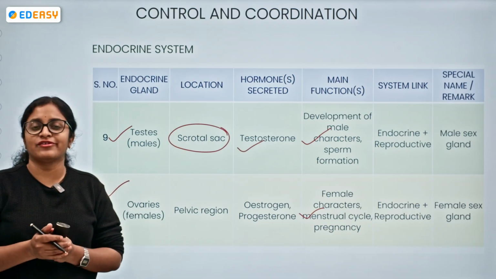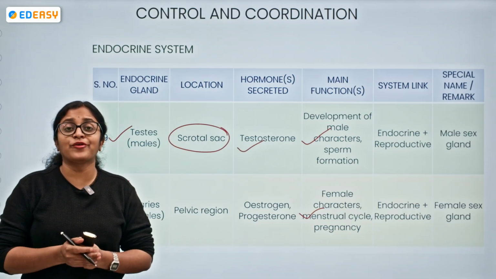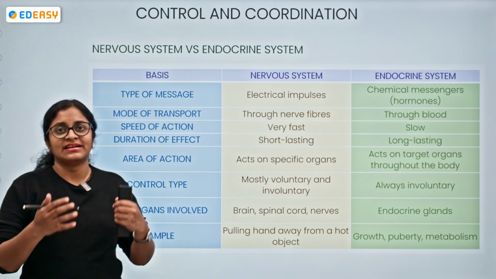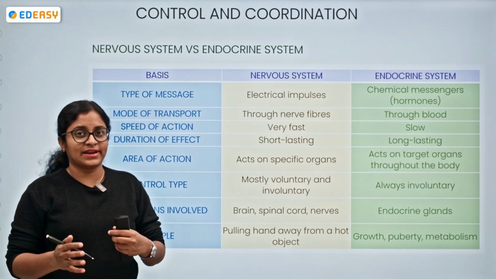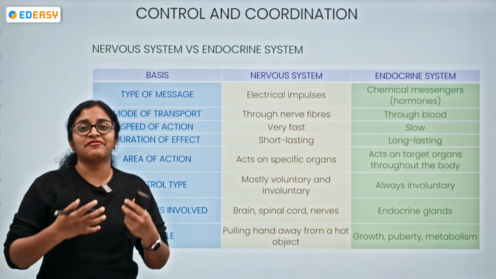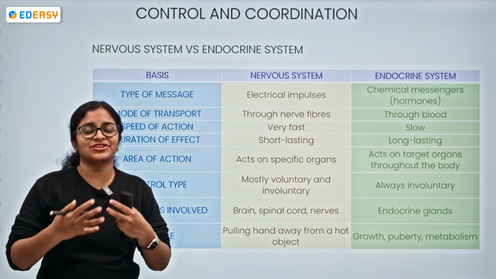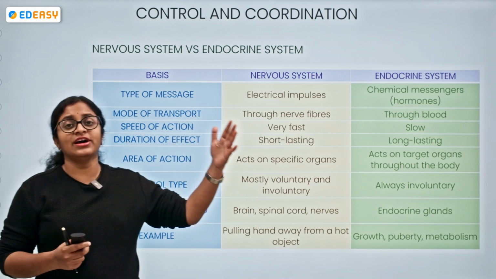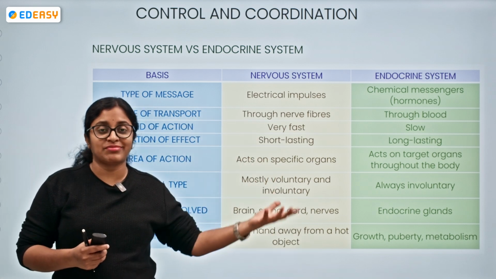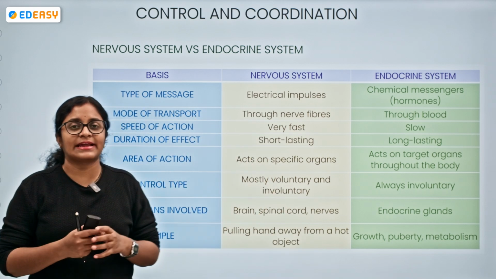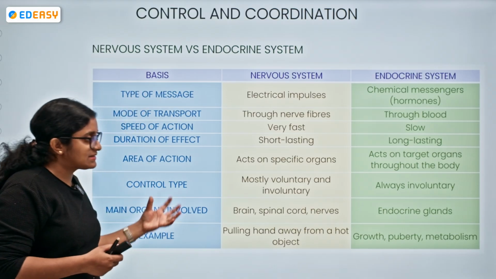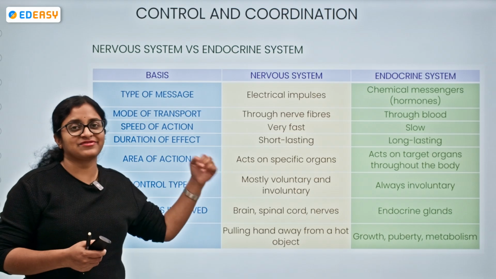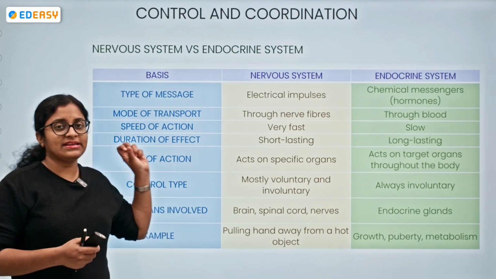So far we have been understanding the endocrine system, right? Now let's try to understand the nervous system and endocrine system, how they are different and how they perform their individual functions. So far we have discussed the nervous system followed by the endocrine system. Let's compare them side by side. We need certain bases for our comparison. Of course, some basis should be there. Without a basis, we can never compare anything. So what is the basis?